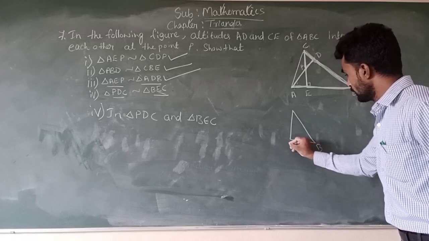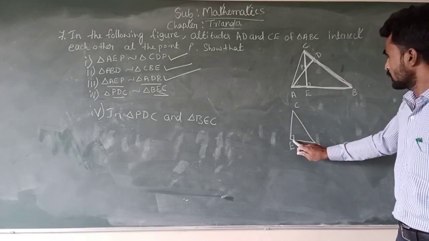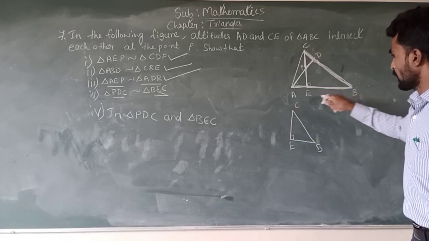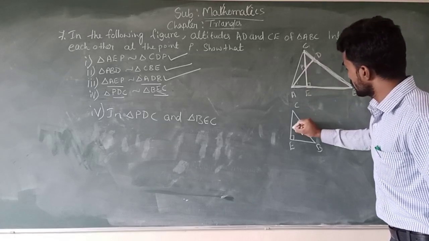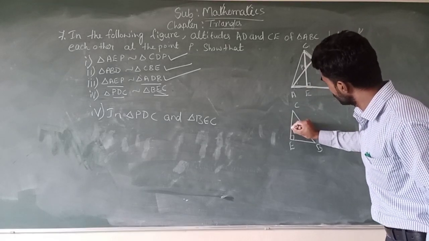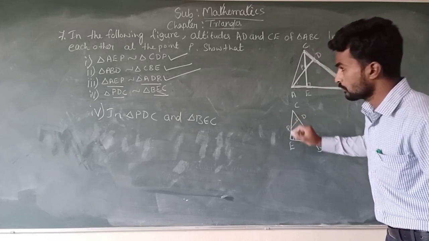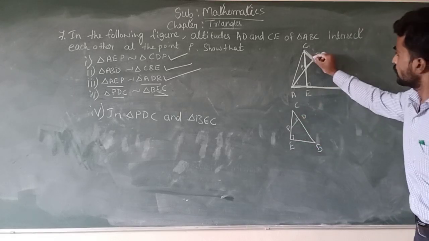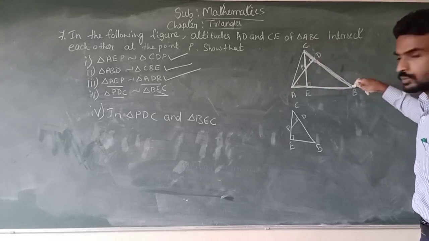This is BEC. Here angle CEB is 90 degrees because CE is perpendicular to AB. And also consider this triangle PDC. Here angle D is 90 degrees because AD is perpendicular to CB.